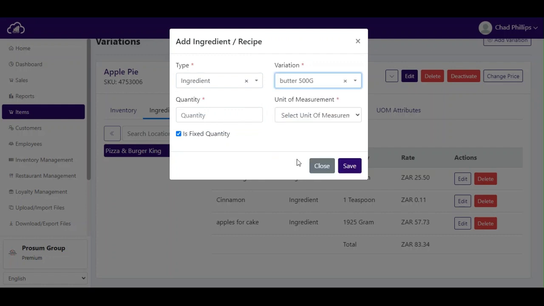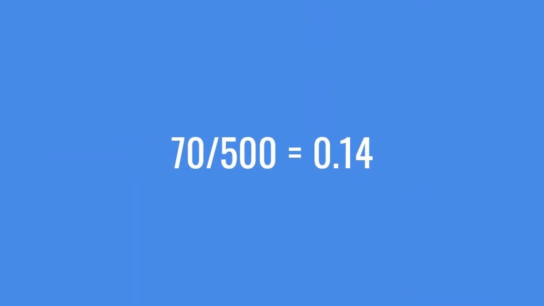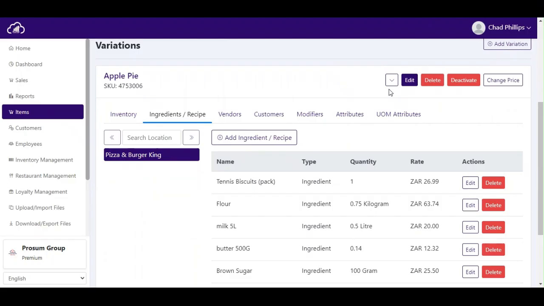Its unit of measure is count. The recipe on hand requires 70 grams of butter, therefore our quantity is 0.14 of our whole, which is 500 grams. We got this answer by taking 70 dividing it by 500 and got 0.14.